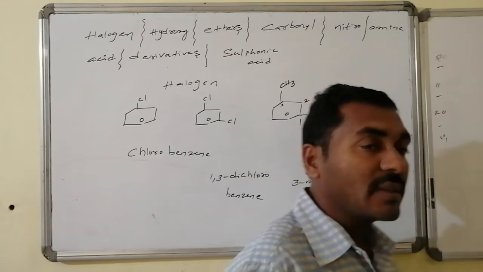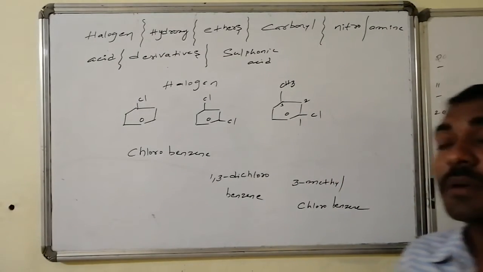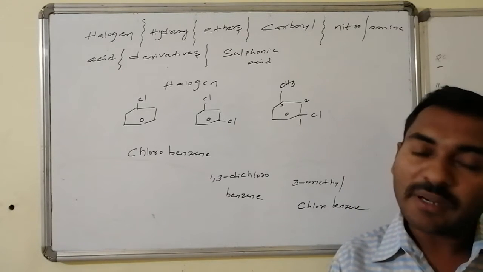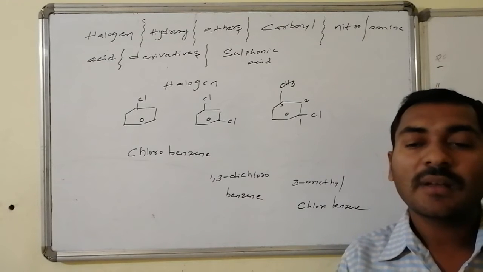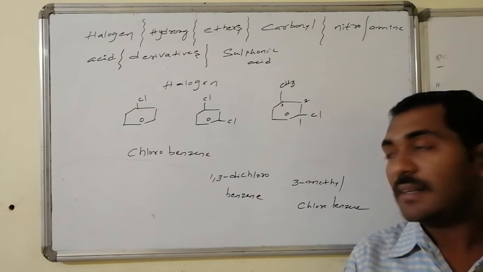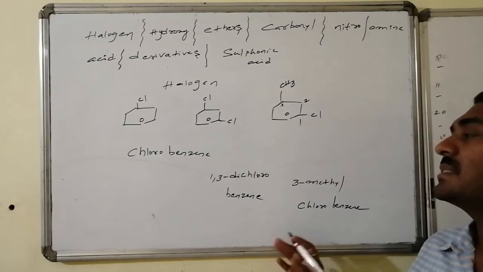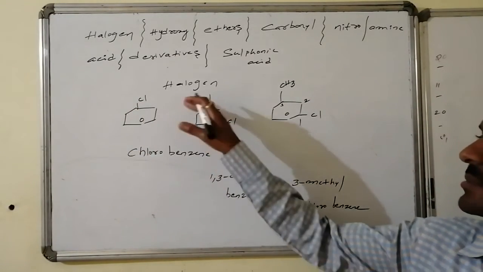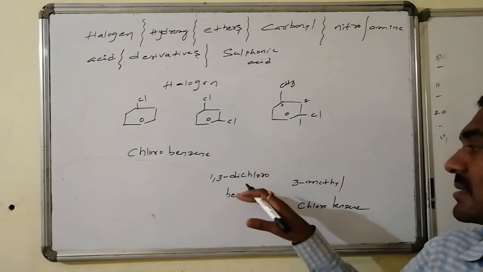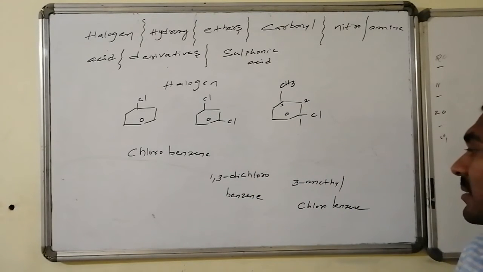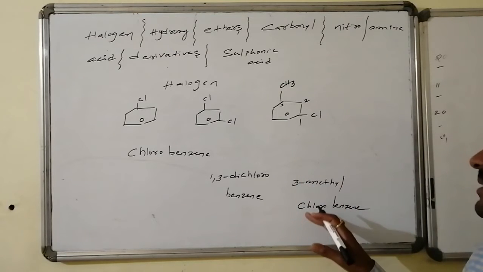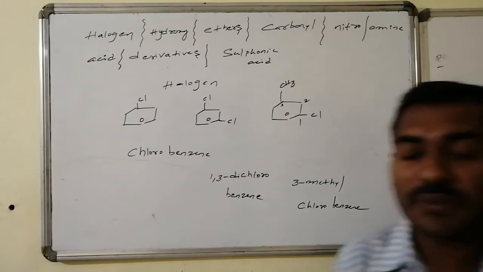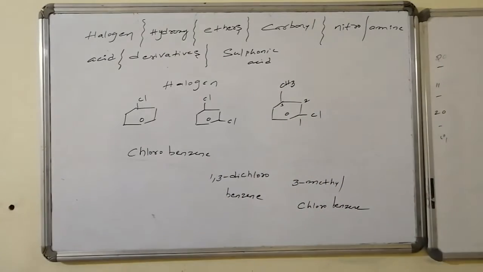These are the names. In this case what happens? The nucleus will become prime, and the substituted halogen, directly connected to the carbon atoms present on the benzene nucleus, becomes a substituent. Hence we are ending with benzene, benzene, benzene. Benzene is having a substitution. What is the substitution here? Chloro. Here what is the substitution? For the 1 and 3 positions, 2 chlorines are there, 1,3-dichloro. Here at the third position methyl is there, and it is a benzene consisting of chloro as the group. Chlorobenzene having methyl as substitution. Like this, the nucleus is prime.